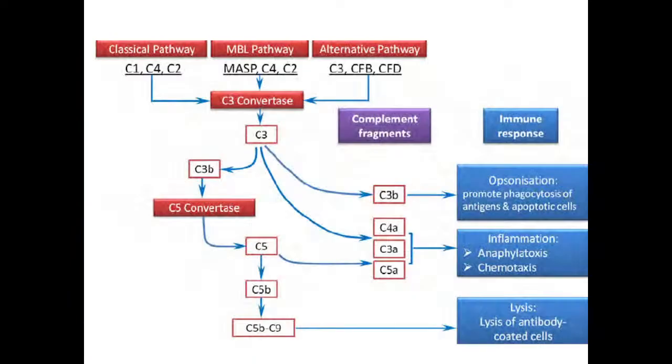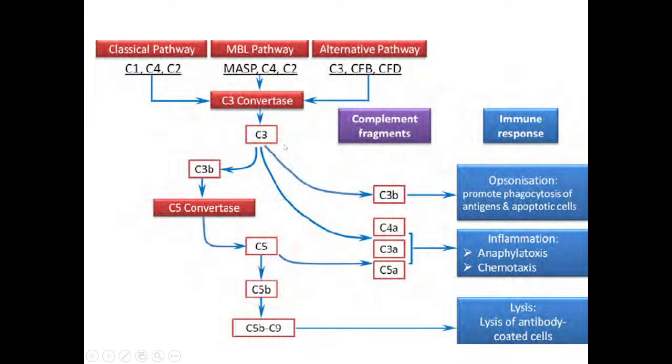So these are the three pathways, and the classical pathway acts by conversion of inactivated complement factor 1, in the presence of factors 4 and 2, to activation of factor C. Each and every one of these pathways is ultimately causing what?